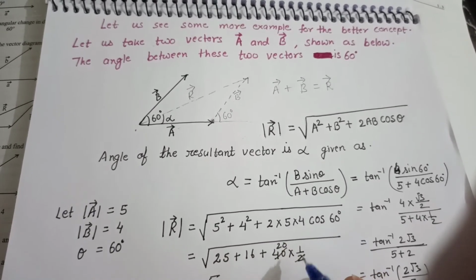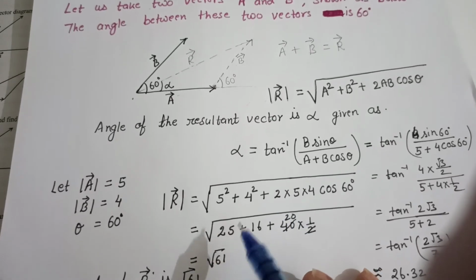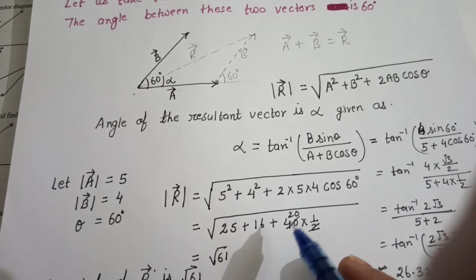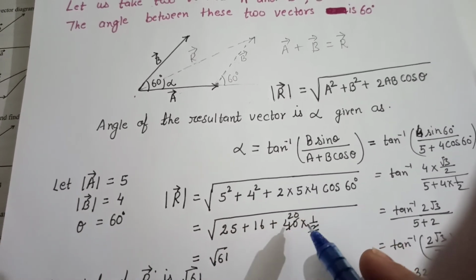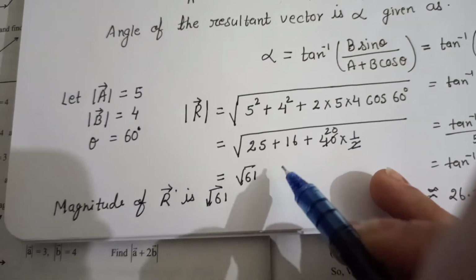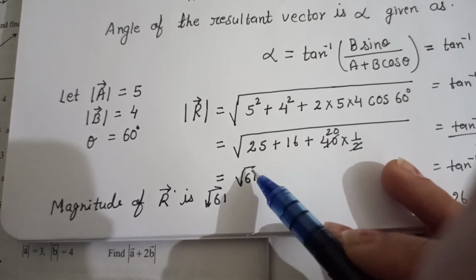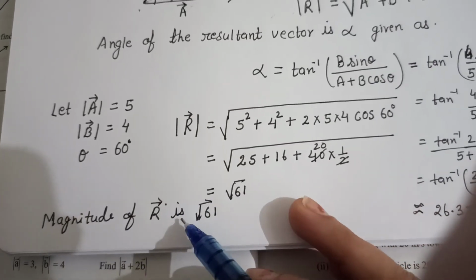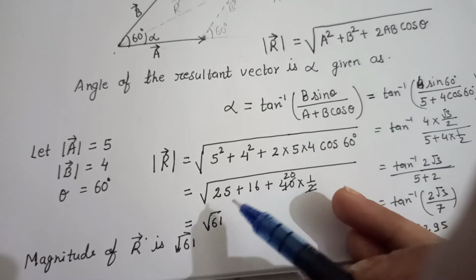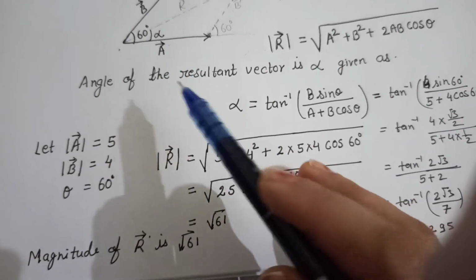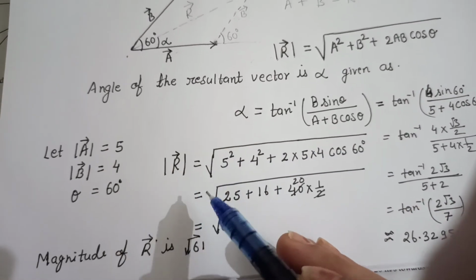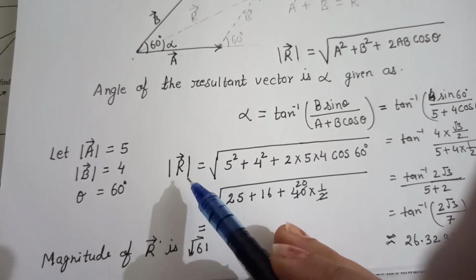Cos 60 is 1 by 2. By solving this, 5 square is 25, 4 square is 16, plus 2 into 5 into 4 into 1 by 2. This comes under root 61. So magnitude of R is root 61. So in this way we can solve the addition of two vectors. This is the formula for the addition of two vectors, which gives us the magnitude of R.